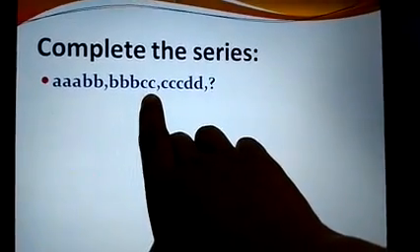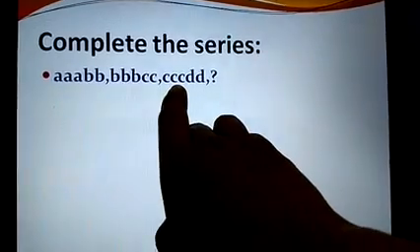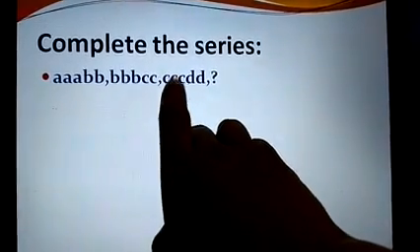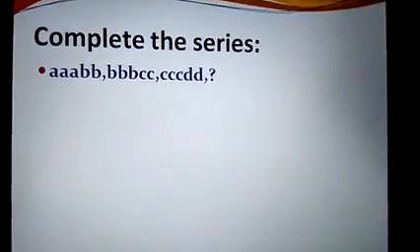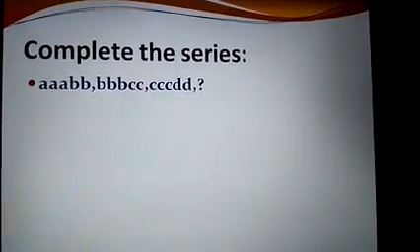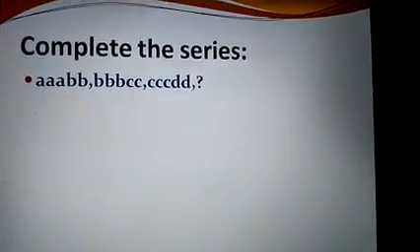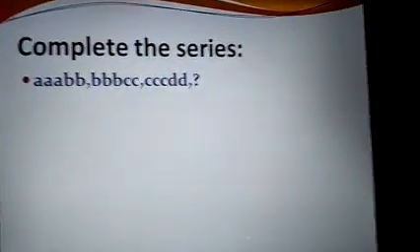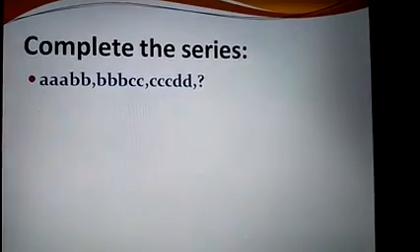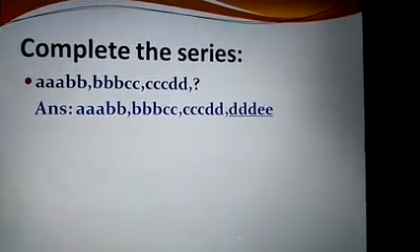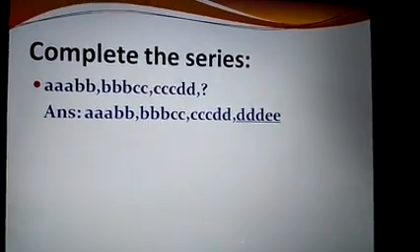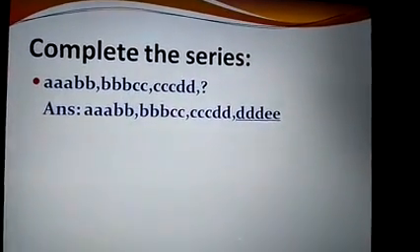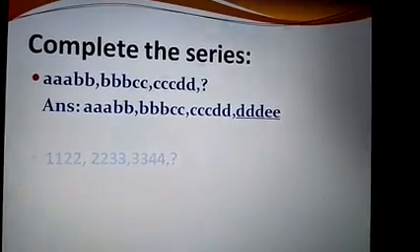Similarly, look here, C is repeated twice. In the next one, C is written 3 times. After C comes D. D is written 2 times. So next in the series will be what? After D comes E. So here D is written 2 times. In the next part, we will write D 3 times, and then after D comes E. So D, D, D, E, E. Am I clear? Let us go for the next example.